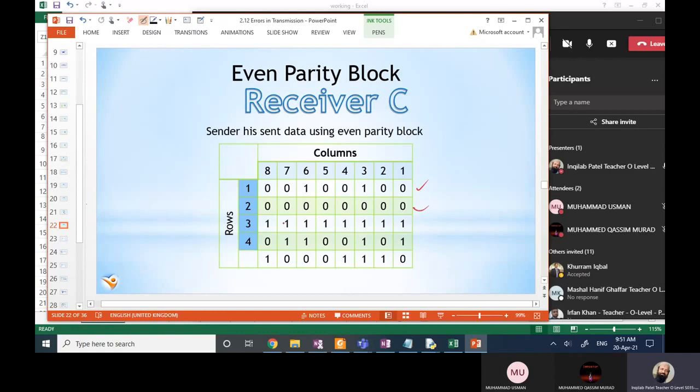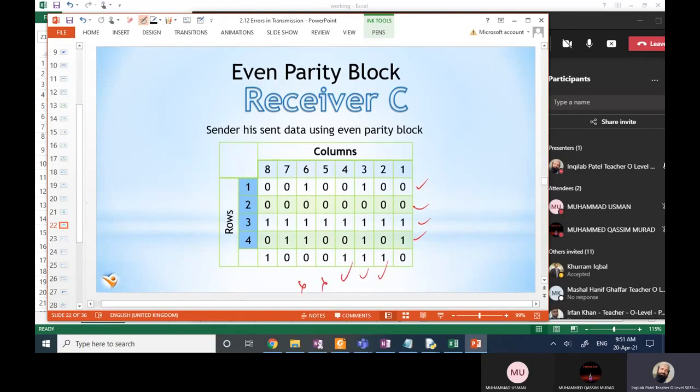Correct, correct, correct. 1, 2, 3, 4. Correct. Right now. Correct, correct, correct. Incorrect, incorrect. Now in these two columns there are errors, but we don't know in which bit there is error, because there are errors in more than one bit. Basically this was 0 and this was 1. So if there are errors in more than one bit, it cannot be identified in the parity system.